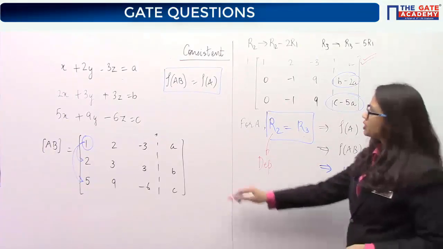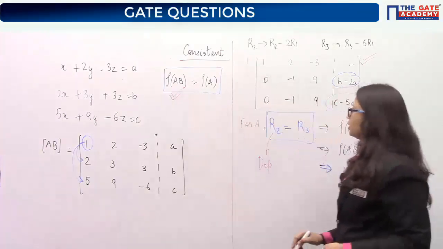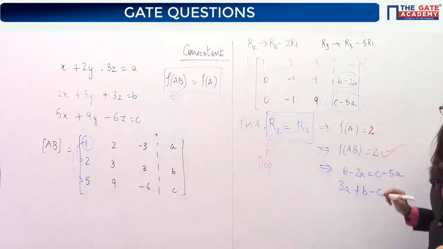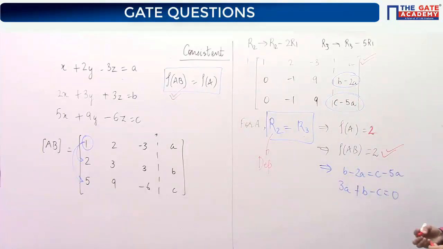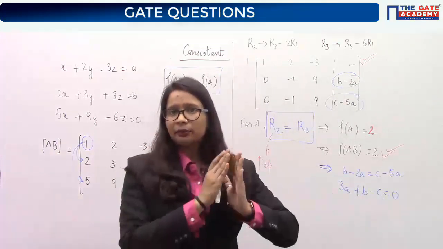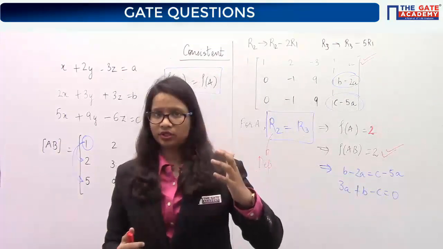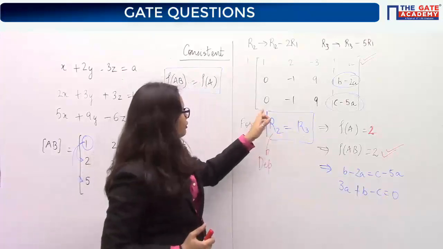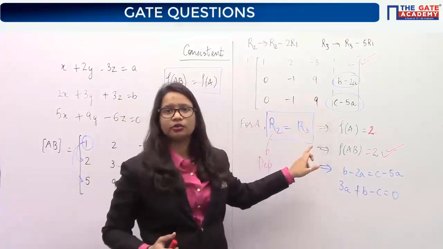Okay, now from this condition of consistency, we will say that the rank of AB should also be 2 again. Now for the rank of AB to be 2, there must be a relationship among the rows. Now we have got that relationship for the first 3 columns as R2 equal to R3.